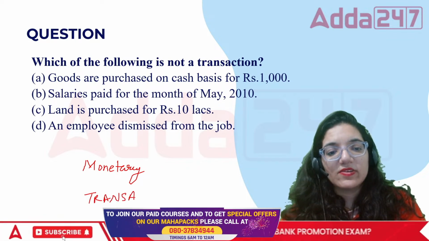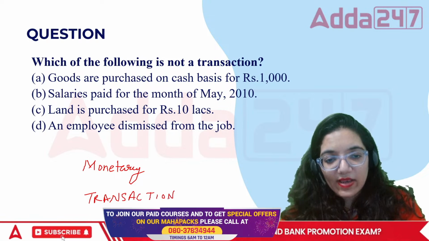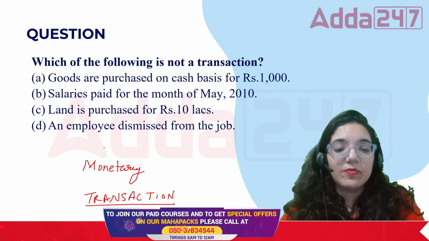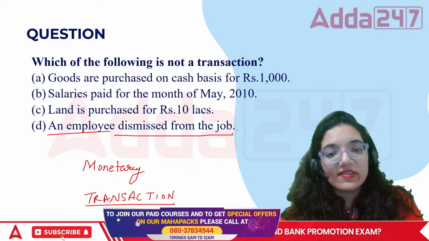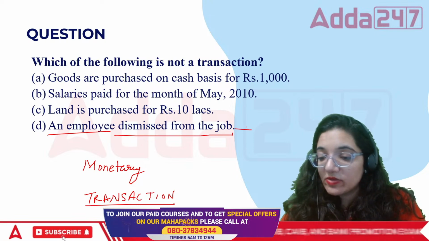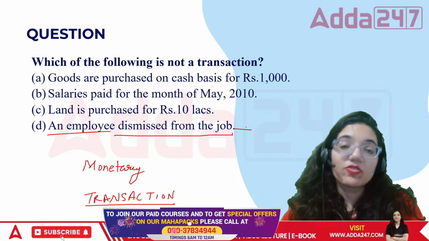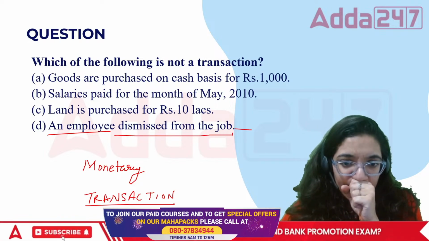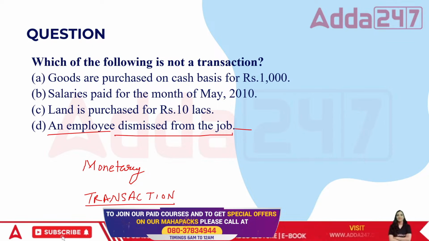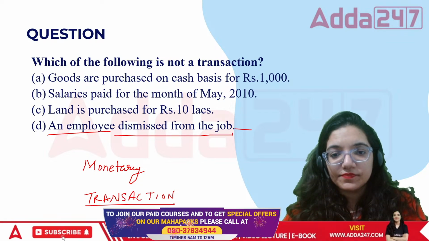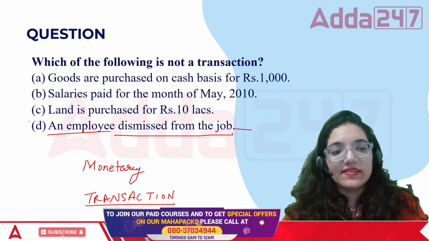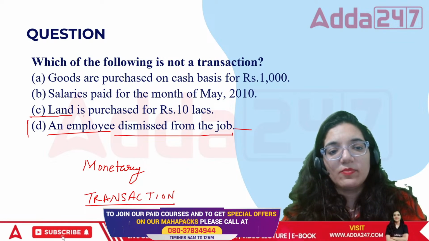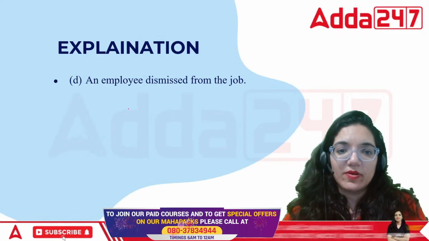The transactions recorded in the business should relate to the business and should be something that we can quantify. If a person is dismissed from the job, this is not a quantification. If the person is not working anymore, this is not quantification, right? So, in this case, the answer is D, that is, an employee dismissed from the job.